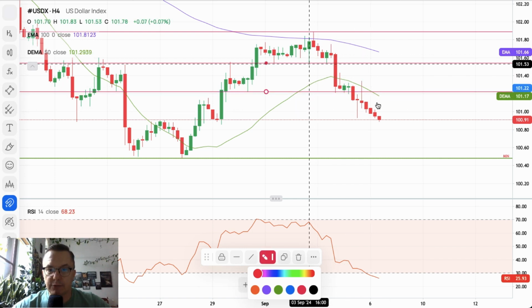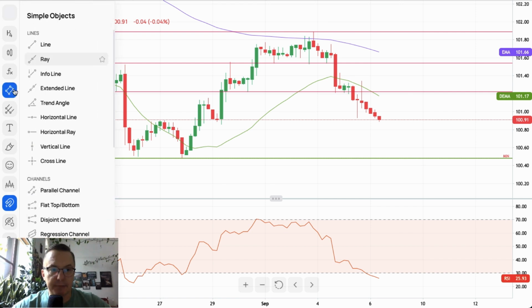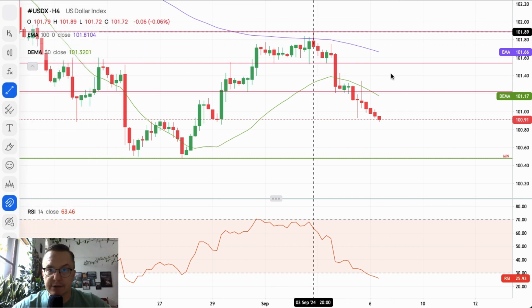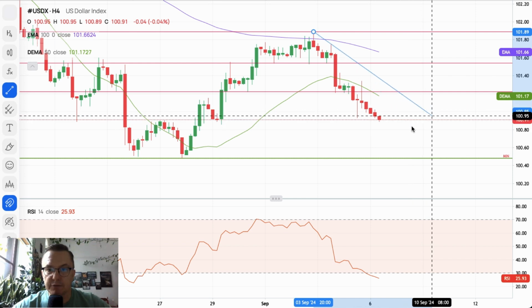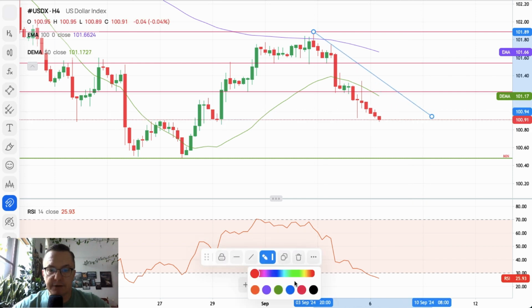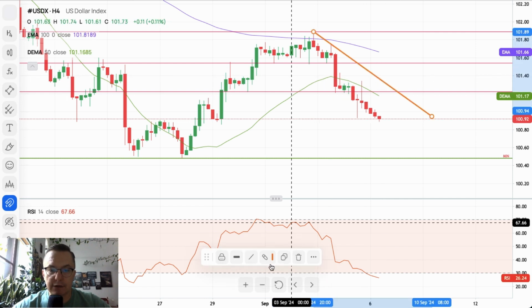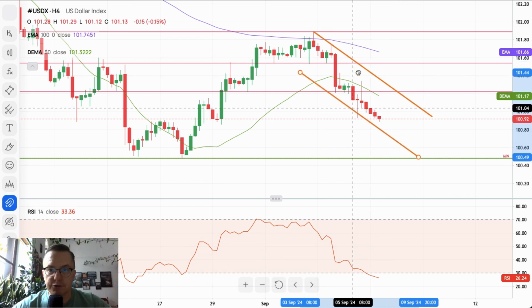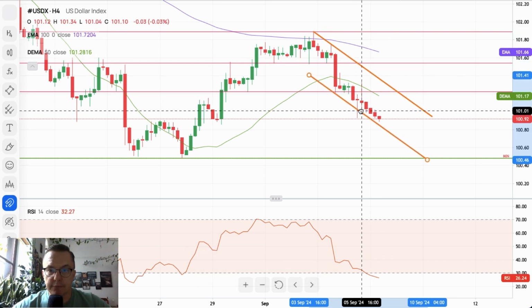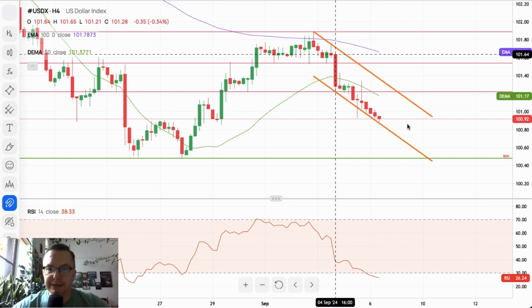101.22 is one of them, and 101.53 is the other one. As you can see, we might apply the trend line, and this trend line is showing you that the downside movement is particularly strong, and it looks like the market wants to move way lower right now. Let me just make a channel out of this trend line here. It looks like we are moving in this very weak channel. Nevertheless, we are still inside of it.